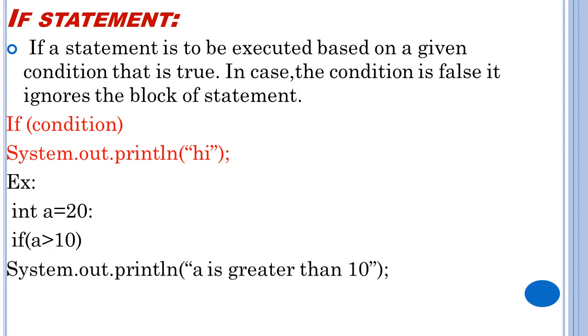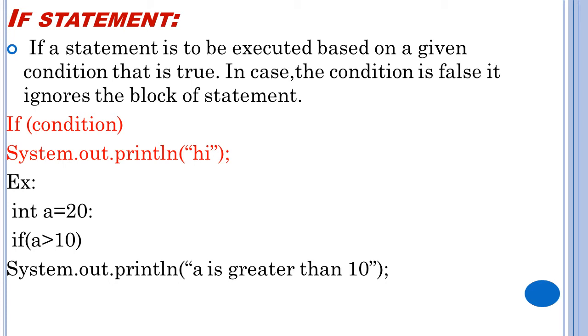If that is true, System.out.println "a is greater than 10". This output you will get. Yes, a is greater than 10. Why? Because I have given the a value as 20. 20 is greater than 10, so it will display a is greater than 10. If I had given a value of 3 or 4, a is not greater than 10, right? So what will it do? It will close the program. No false part will be there. This is about the if statement.